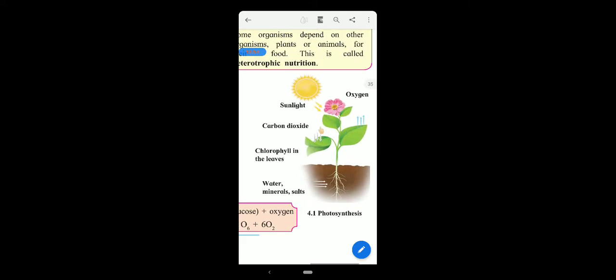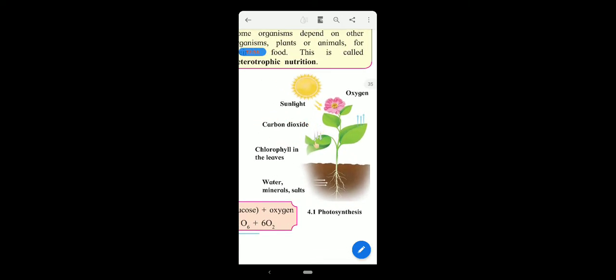The water and minerals required are taken from the roots. The work of providing the water, minerals and salt is done by roots. They absorb the water, minerals and salt from the soil and provide them to the other parts of the body. Now the carbon dioxide is taken from the air, and how will it be taken?